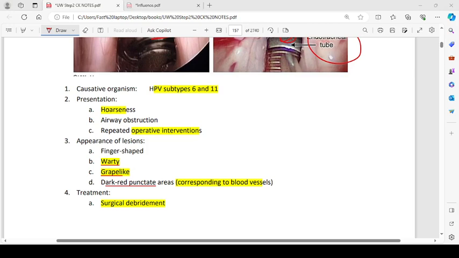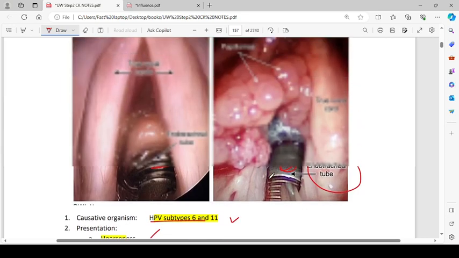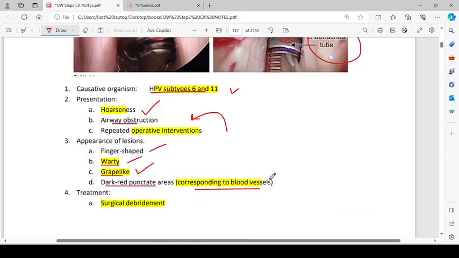So, yeah, we were talking about the causative organisms. That is HPV type 6 and 11. Presentation is hoarseness, airway obstruction, repeated operative interventions. Appearance of the lesion is finger-shaped, warty, grape-like. Dark red punctate areas corresponding to the blood vessels can be seen. Okay. Treatment is surgical debridement.